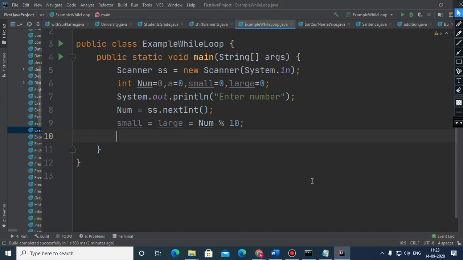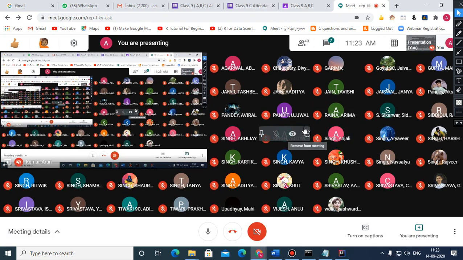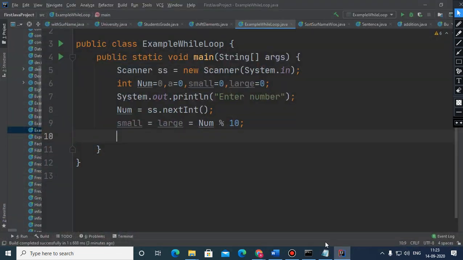So the easier way is to extract the last digit and store that last digit in both these variables. If that number is only of a single digit, that digit will be considered smallest and the largest. But in case that number has more than one single digit, then we need to compare.